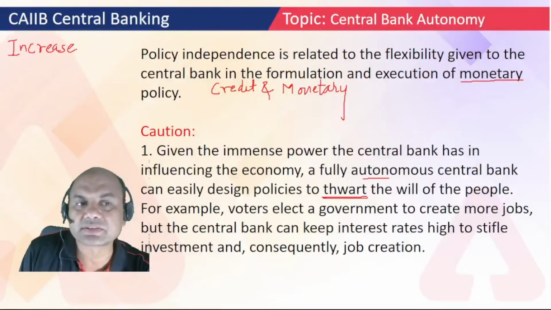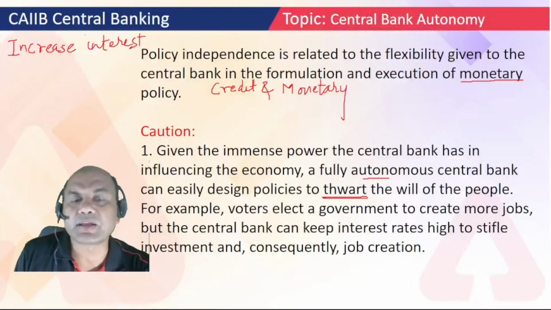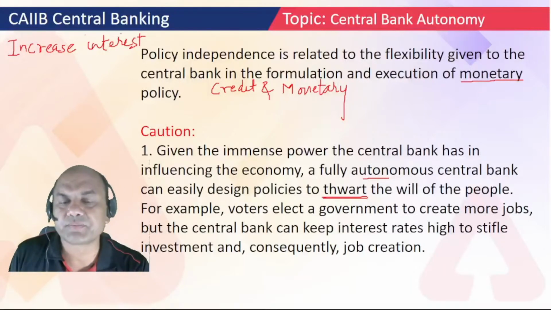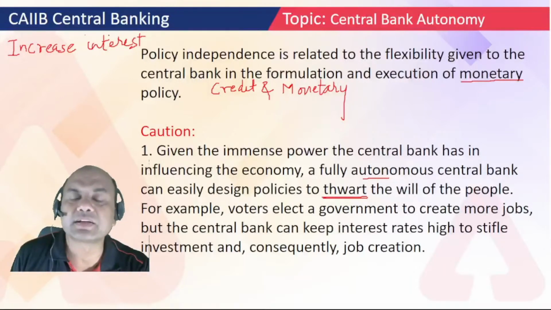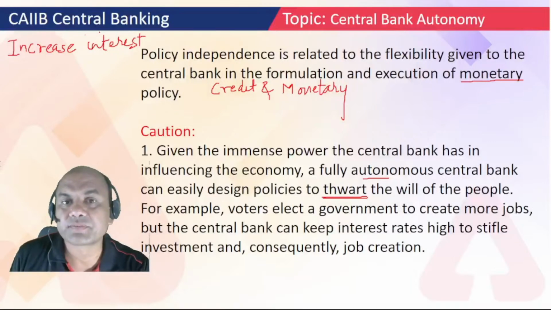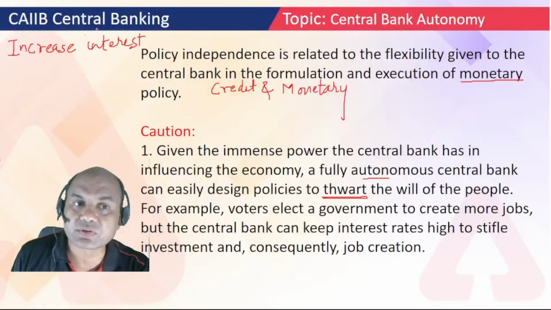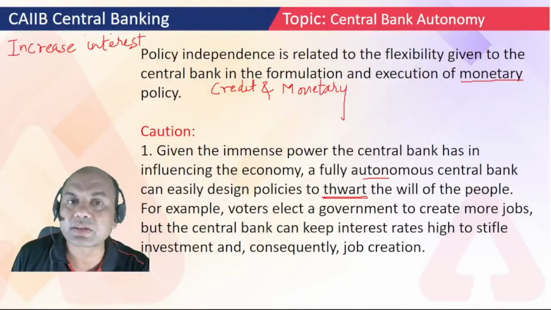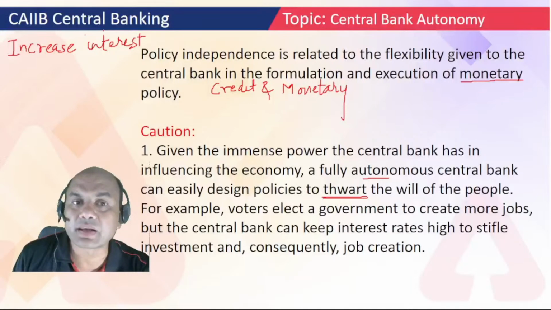Now what is happening over here in the USA? The central bank of the USA, the Fed, is going on increasing the rates, and because of that, inflation should have been controlled there, but inflation is not getting controlled. It's in a catch-22 situation now.